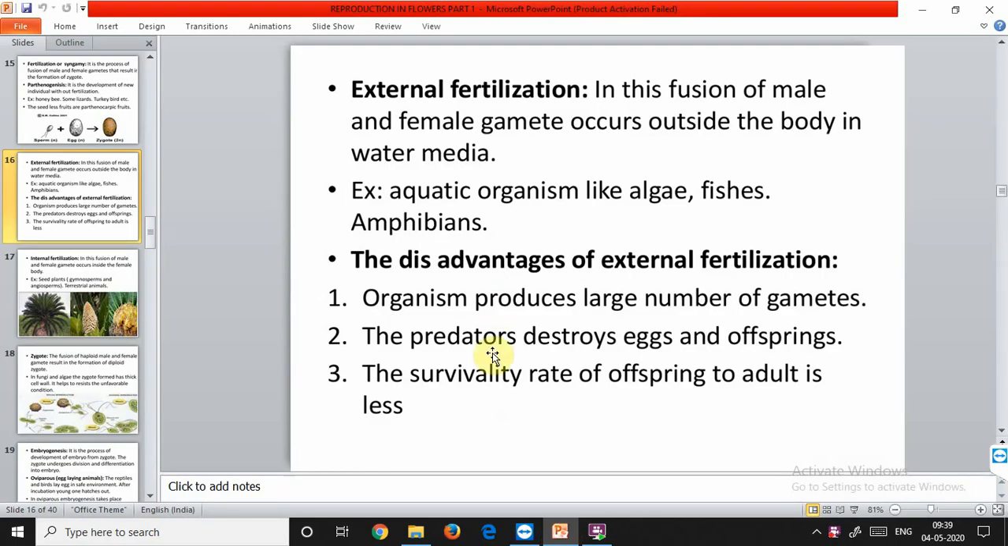So there are some disadvantages of external fertilization. The organisms produced have to be large in number, because there is a chance of loss of the gametes as fertilization is occurring in the water. The predators also destroy the eggs and offspring because they are outside the body of the organism, and the survival rate of the offspring to adult is very much less due to the presence of so many predators in the water. Then we start the post-fertilization events.